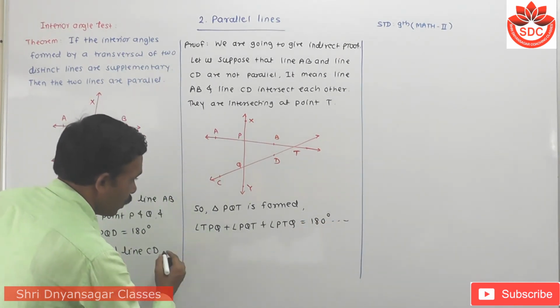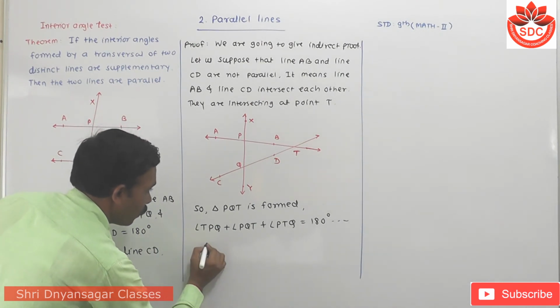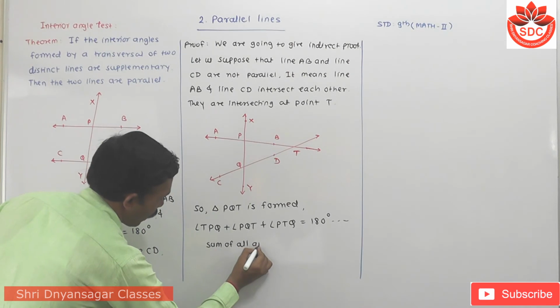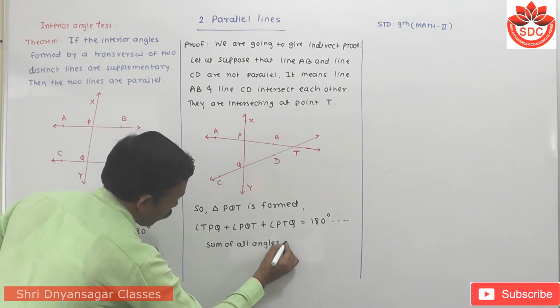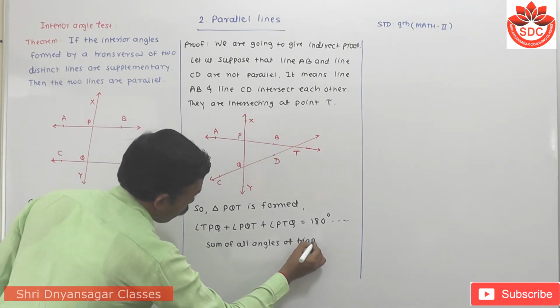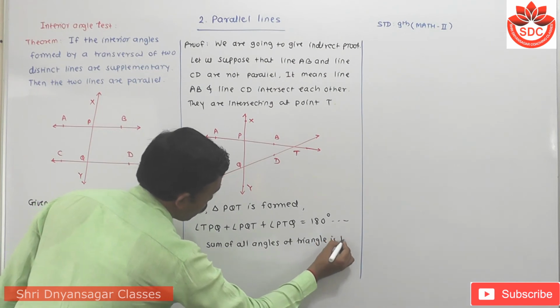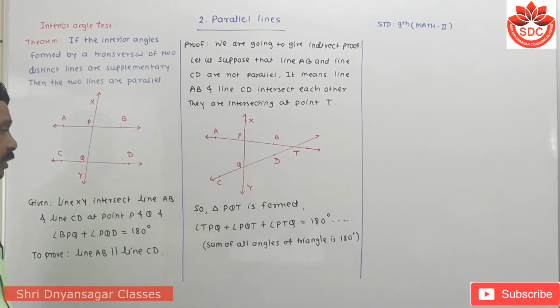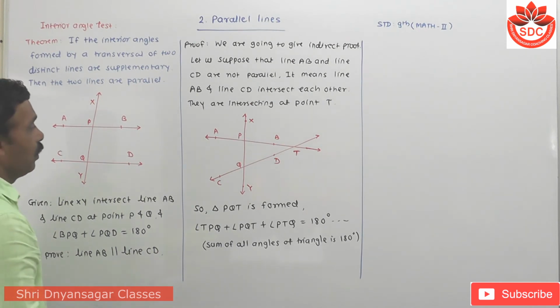The reason is that the sum of all angles of a triangle is 180 degrees. We have already discussed this theorem. Now but look at this.